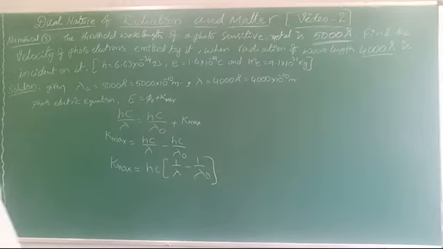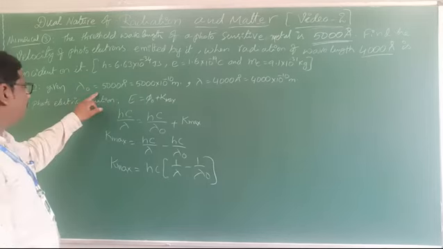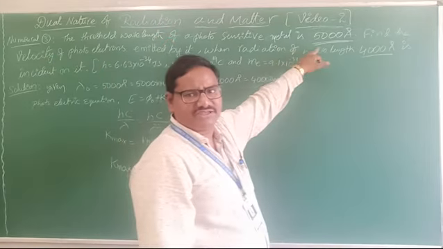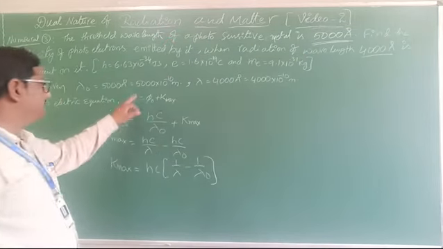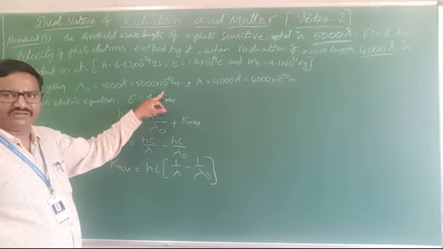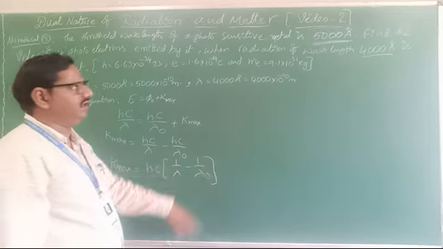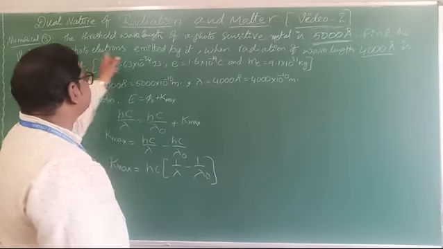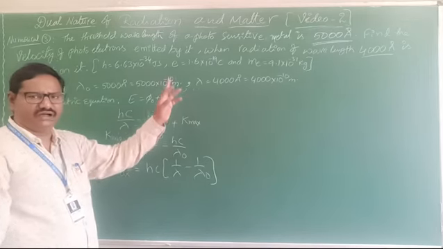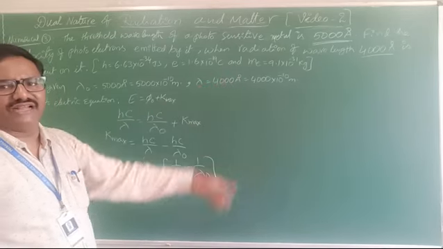Another numerical: threshold wavelength of photo. Threshold wavelength is nothing but lambda naught. So the threshold wavelength lambda naught is given as 5000 angstrom. That is 5000 into 10 power minus 10 meter, since 1 angstrom is 10 power minus 10 meter. Now find the velocity of photoelectrons emitted when the incident radiation has wavelength 4000 angstrom.